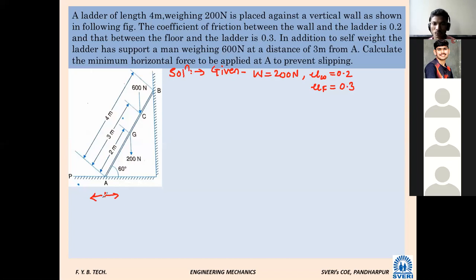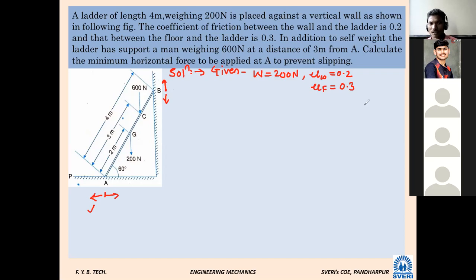Towards left, because once that particular person of 600 Newton weight stands at point C, point A will go towards left or right? Left. And what about point B? Whether it will go up or down? Down. It will go down. Now we have to draw this free body diagram.